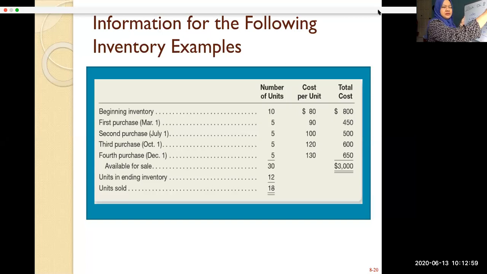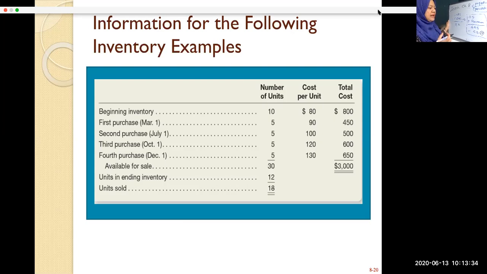2,200. Okay. And then from here, you should get your goods available for sale, which is 3,000. Right? 3,000. Your closing stock, all right? So your closing stock, you know that it is 12 units.